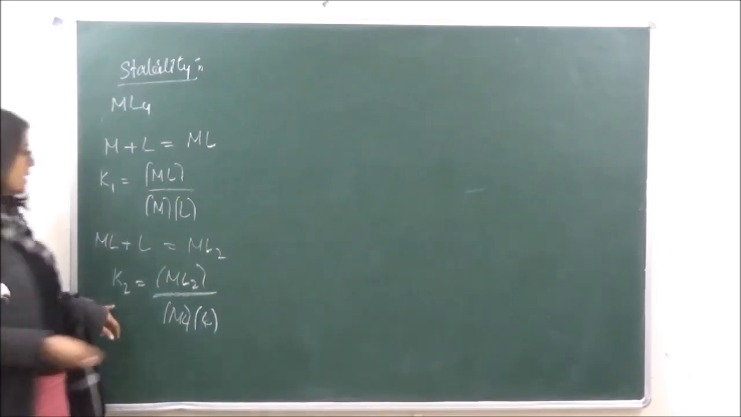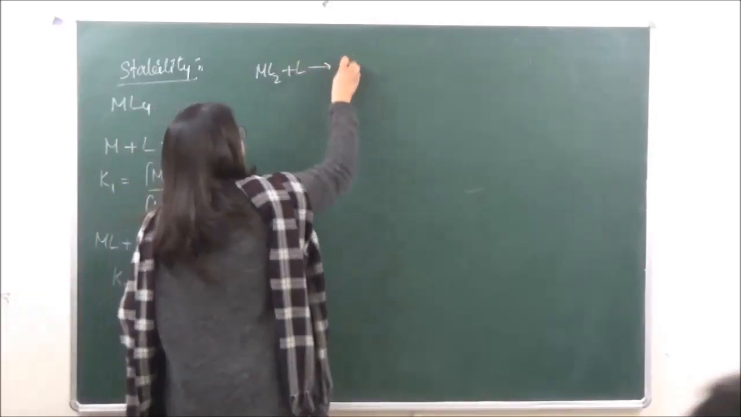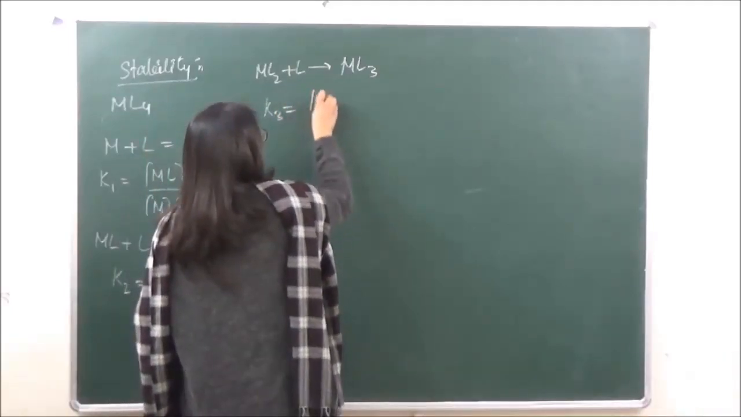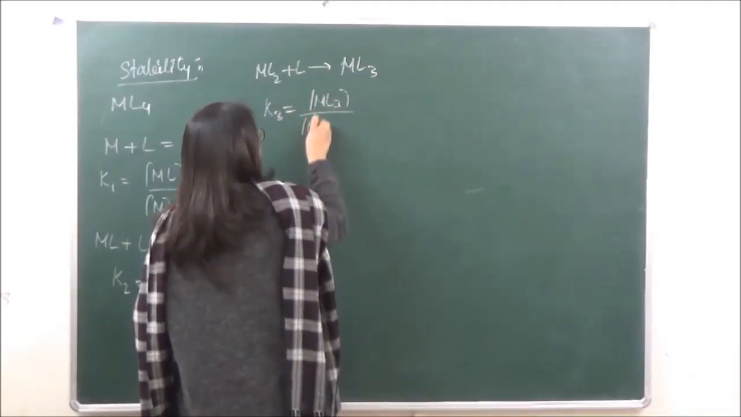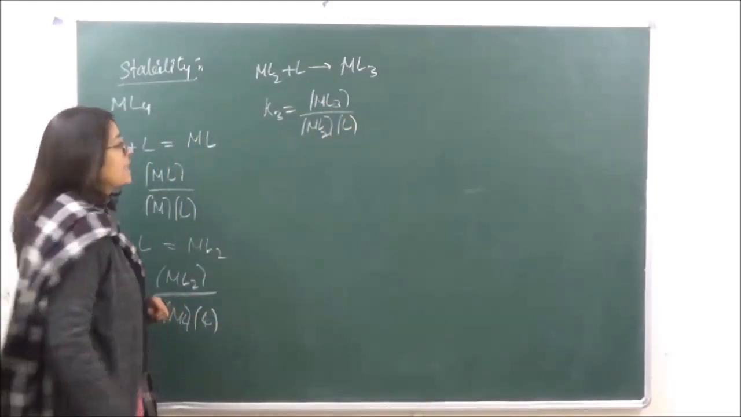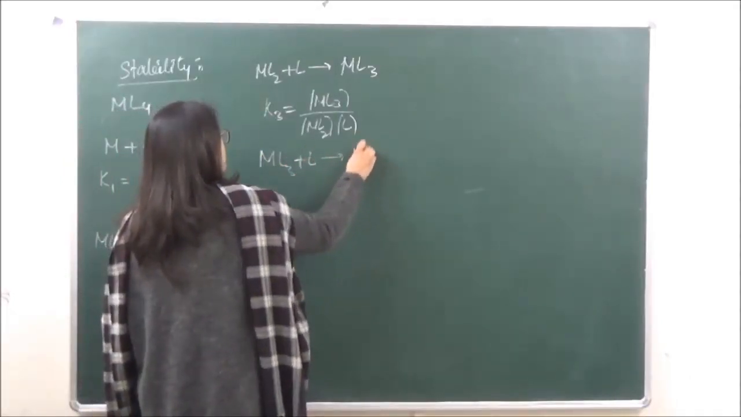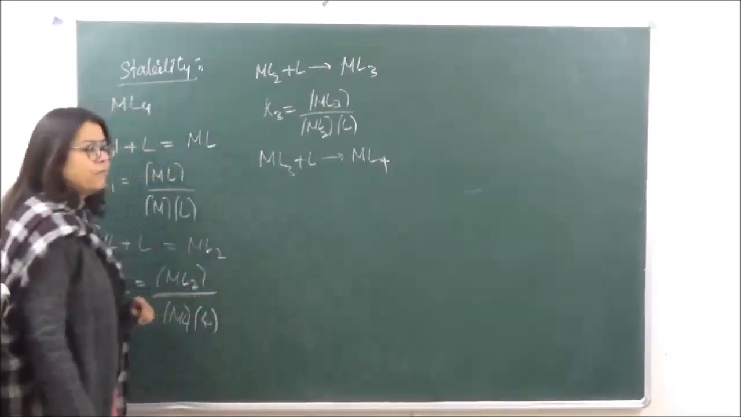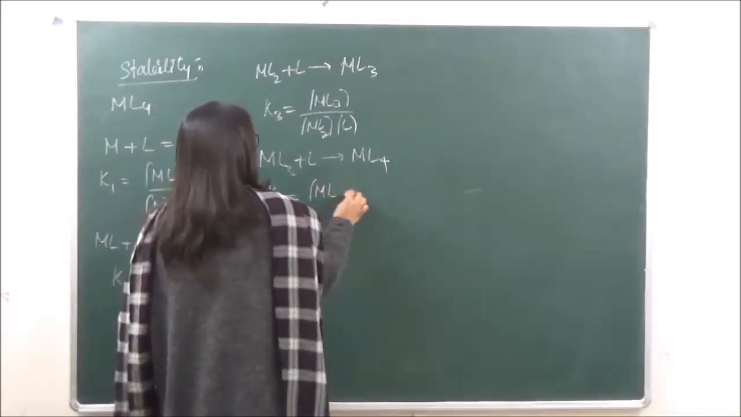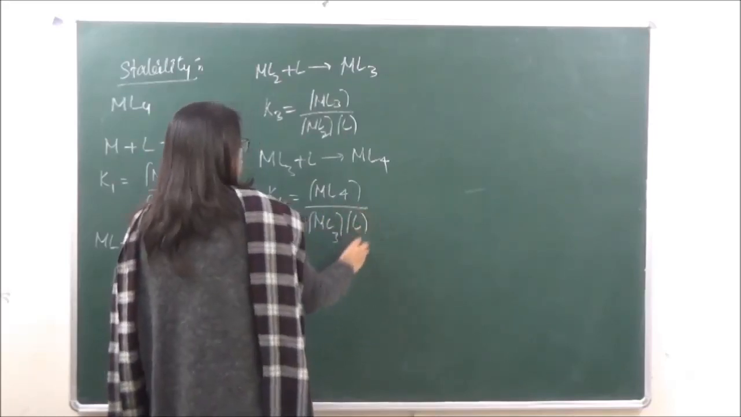Okay? Then in the third step, ML2 will again coordinate with another ligand to give us ML3, such that K3 now becomes concentration of ML3 upon concentration of ML2 into concentration of L. Okay? Then we come to the last step, ML3. One more ligand is going to approach, and we are going to get ML4. And what is going to be K4? It is going to be concentration of ML4 upon concentration of ML3 into concentration of L.